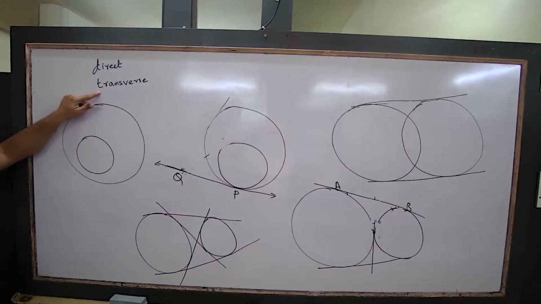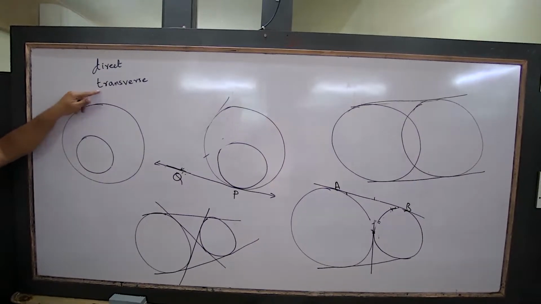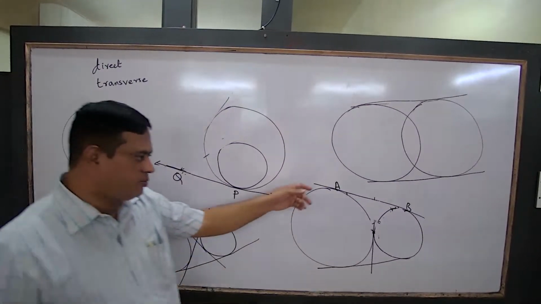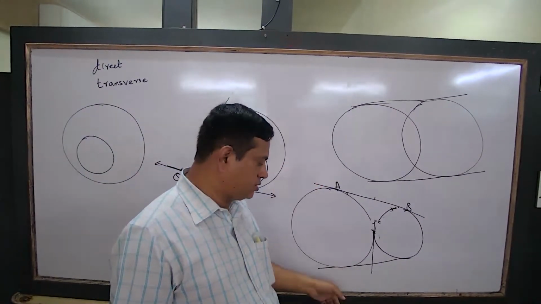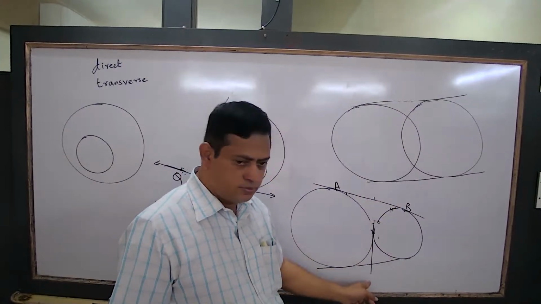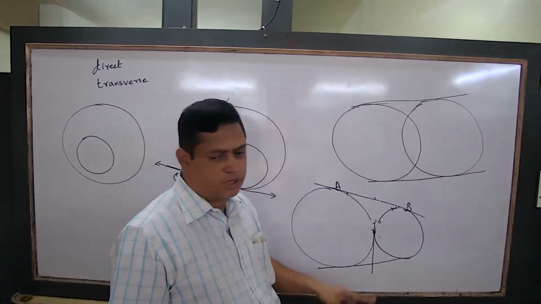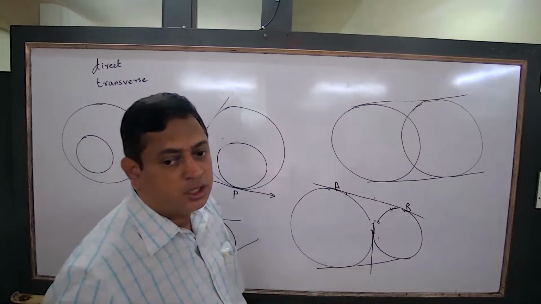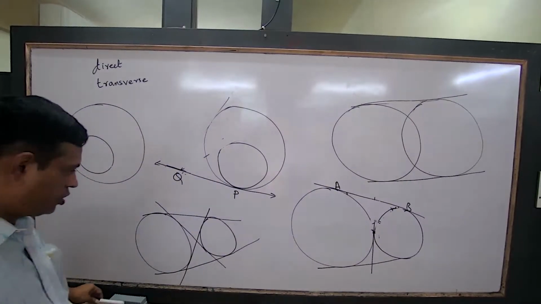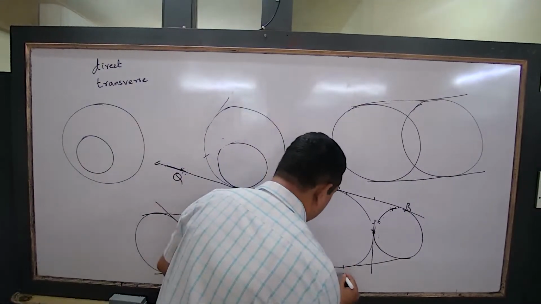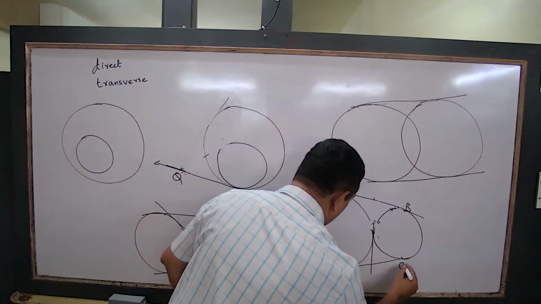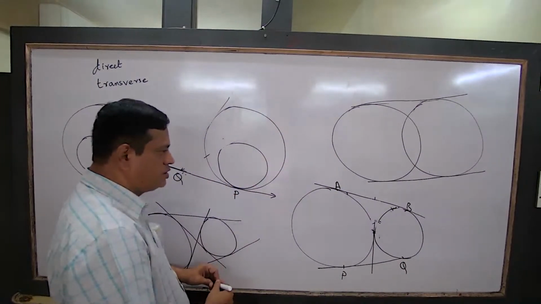Direct common tangent, transverse common tangent. Which type of tangent is this? Direct. The property is this one. Property means direct common tangents are equal.